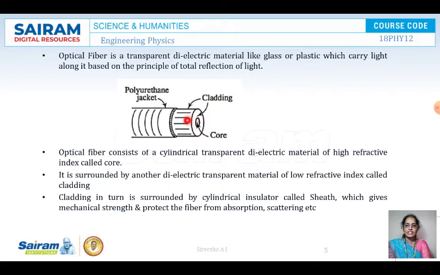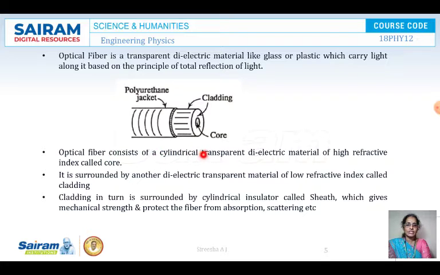N1 is the core, N2 is the cladding, and we know that to have total internal reflection, N1 should be greater than N2. Surrounding the cladding is a polyethylene jacket which safeguards the cladding and the core. So this is an optical fiber having a core of refractive index N1, and surrounding the core is the cladding of a different refractive index N2. The core and cladding are safeguarded by a jacket. This is the basic construction of an optical fiber.